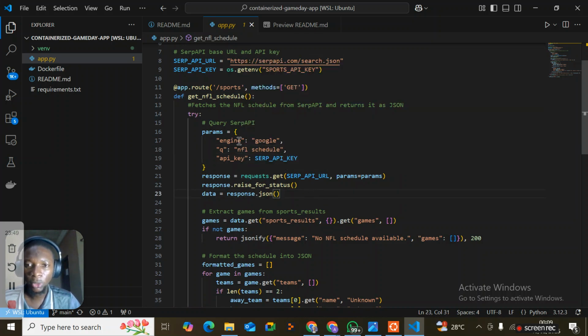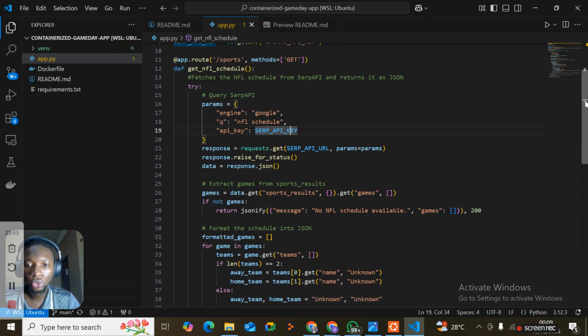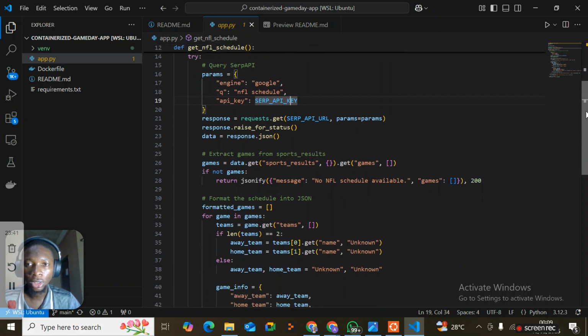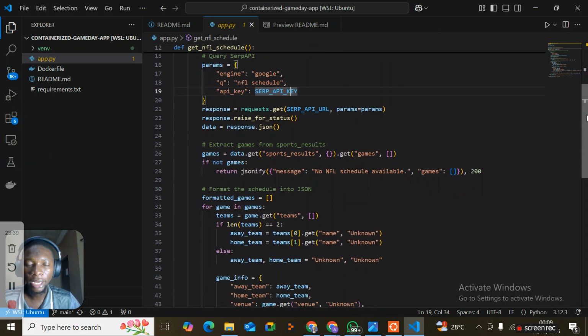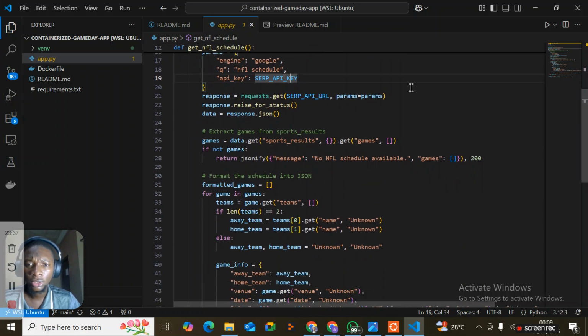Then remember, we're using a try and except block here. This is a try block which tries the code and is used to handle errors gracefully. So this extracts games from the sports results and returns the JSONified format, not dictionary format, and gives us a message. If there is no game, it says no NFL schedule available.